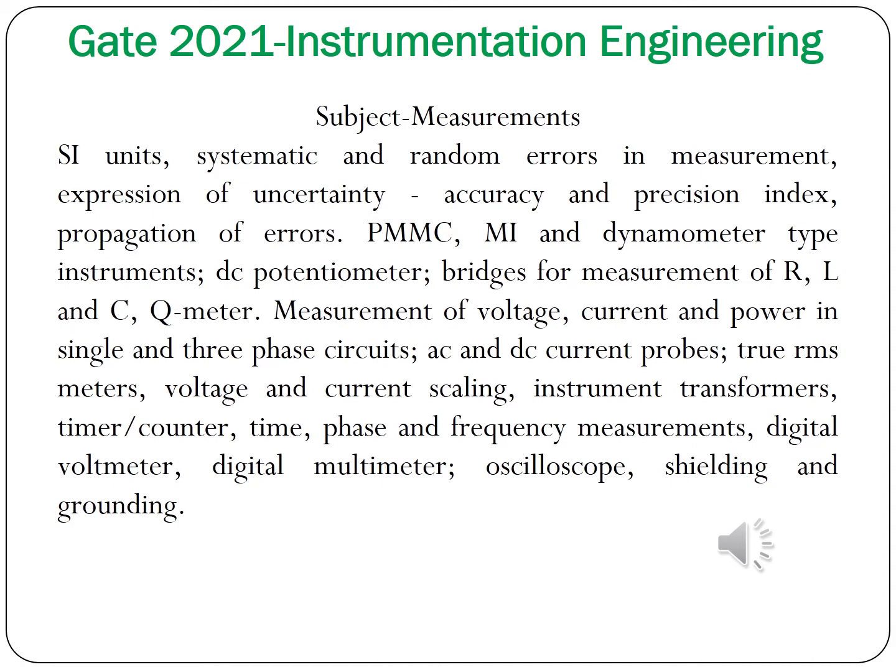In DC potentiometer you will be measuring the DC voltage, current, power, resistance. In AC potentiometer instrument you are measuring the voltage, current, resistance, inductance, and capacitance. Next you will have AC quantity measurement, that is three phase circuit and single phase circuit. For that we need an instrument transformer. We will have knowledge of instrument transformers. And next, if you are considering an AC quantity, you will have frequency, phase, and time, and you will have digital multimeter, oscilloscope, and grounding in your syllabus.